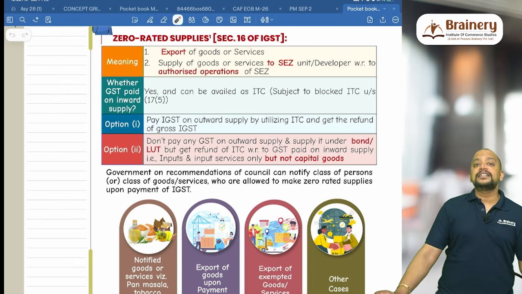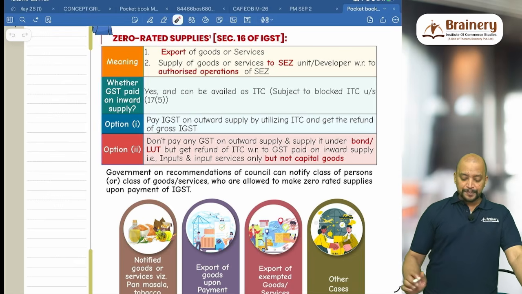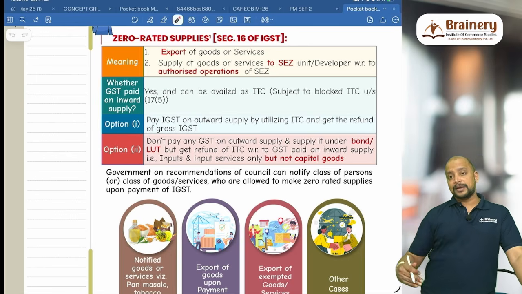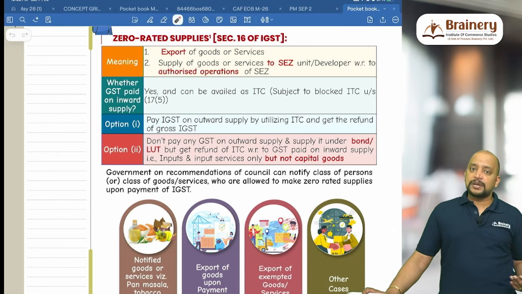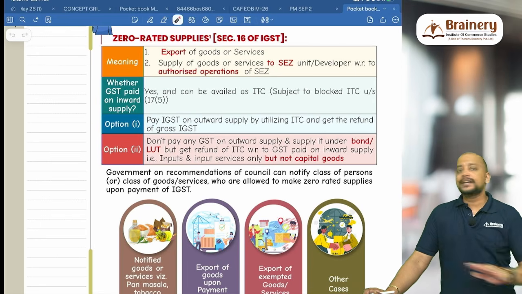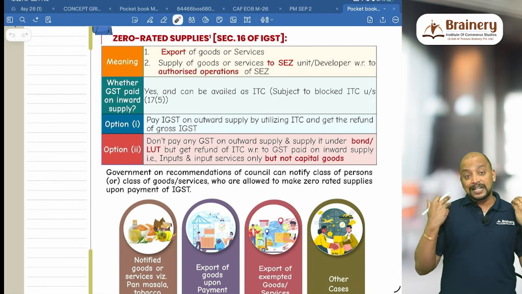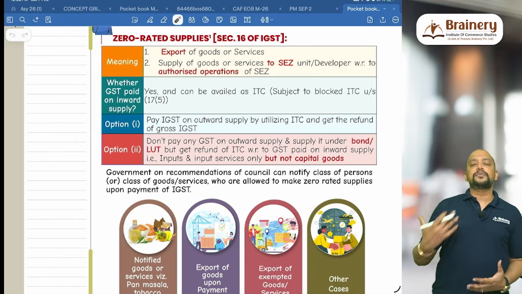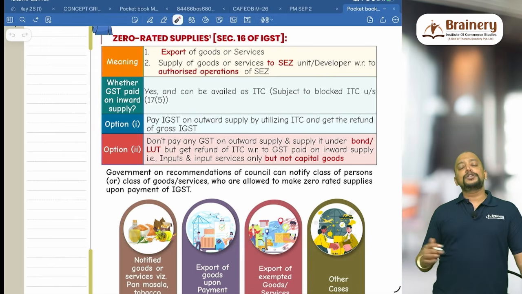But remember, ITC with respect to only inputs and input services, not capital goods. And we can choose between option 1 and option 2 with respect to each consignment in the same month. For example, in the same month, we are making 5 consignments. For 3 consignments, we can go for option 1, and for 2 consignments, we can go for option 2. We can decide between option 1 and option 2 with respect to each consignment. So in that month itself, not that option 1 selected during the financial year will remain throughout the year, not like that.